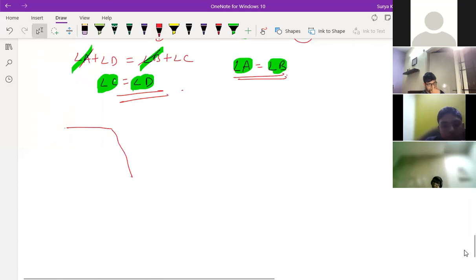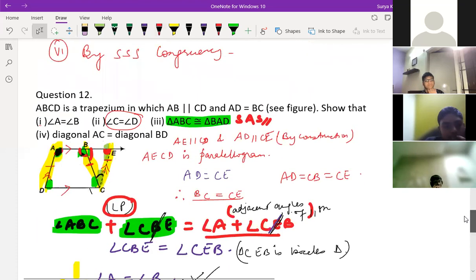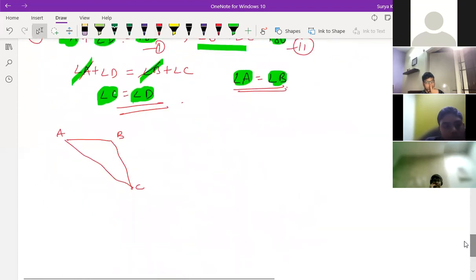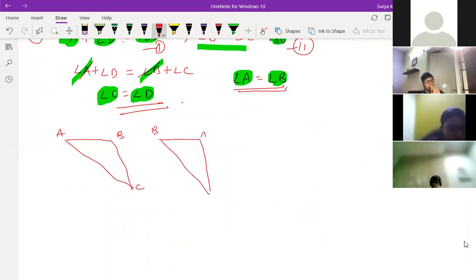See, it's coming like this now. A, B, C. And the second diagram is BAD. This is B, this is A, and this is D. Okay.